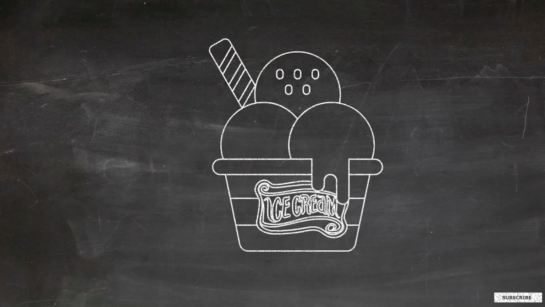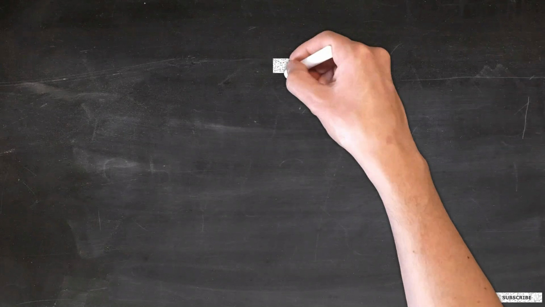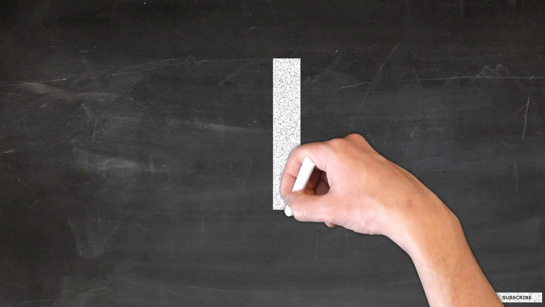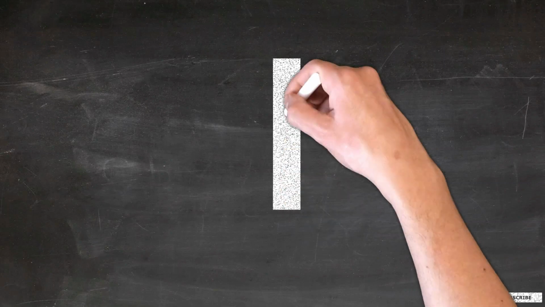I am an ice cream. People love to eat me, especially in the summer season. I will teach you I. Start from the top. Draw a standing line down. Go to the top again.